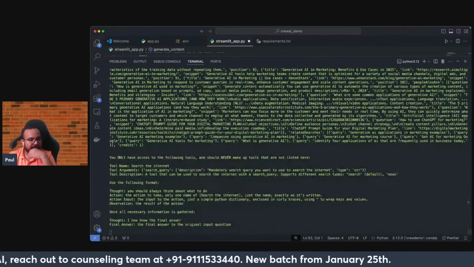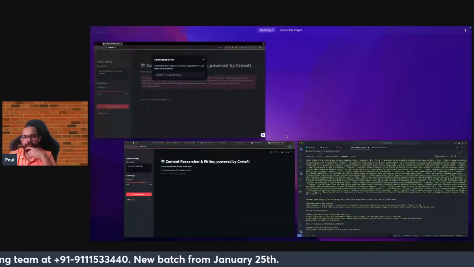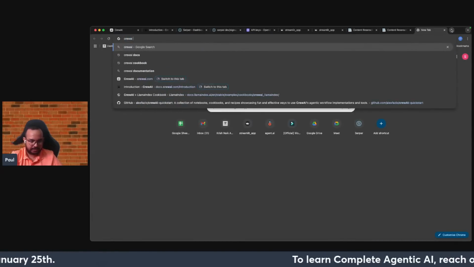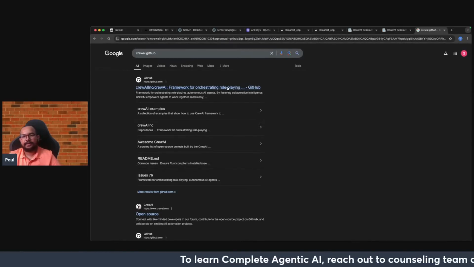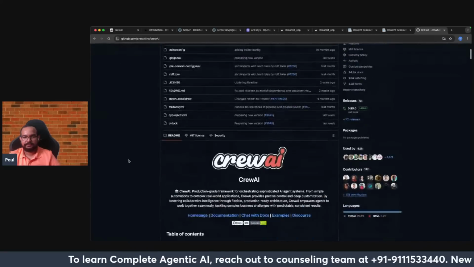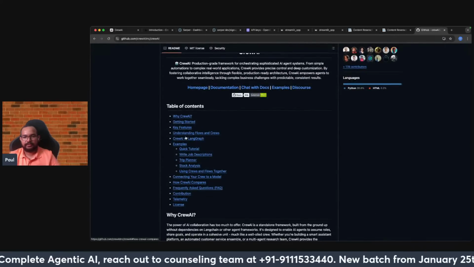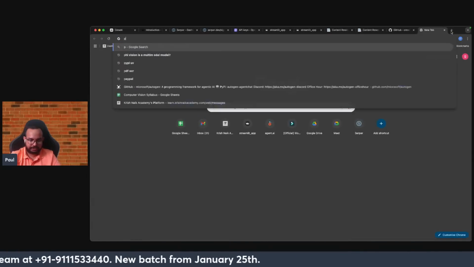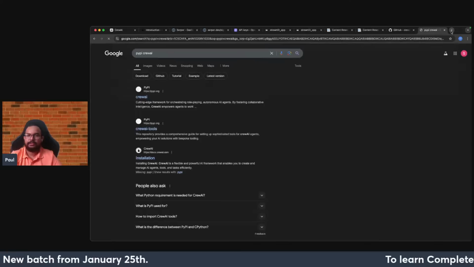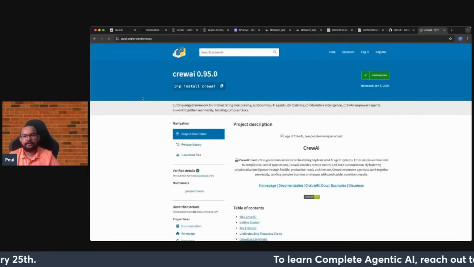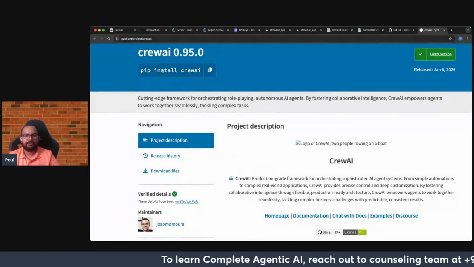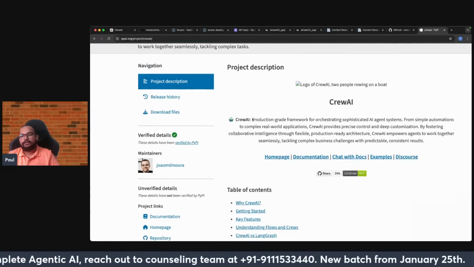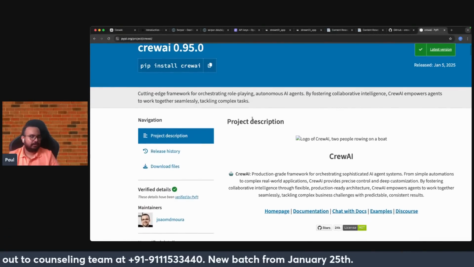Pip install CrewAI, it's giving me an error. How can it give you an error? If I show you here, CrewAI GitHub, the quick tutorial and the analysis, and even the PyPI project is there. PyPI CrewAI. I don't think you should get an error here. This is the official one. So pip install crewai, yes, the project is live. So I don't think it will be a problem regarding installation.